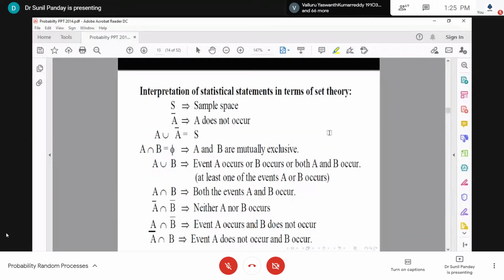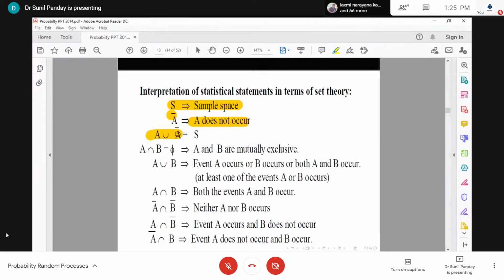Now some basics of set theory related to probability. Here S is a sample space; in our notation we usually denote capital S as the sample space. Then A bar is the event that A does not occur.